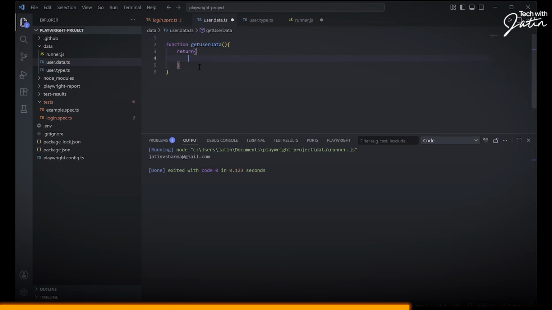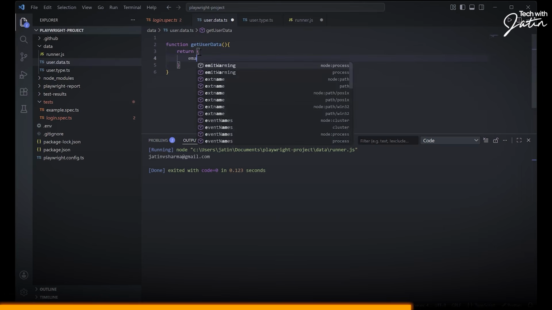What is it going to return me? It is going to return me an object. This thing which you see now, it's technically returning me an object. So if I would have written it like this, it would have looked like something like this. It would have returned me an empty object literal. But I'm getting user data. How do I want my user data to look? I want my user data to look like this.